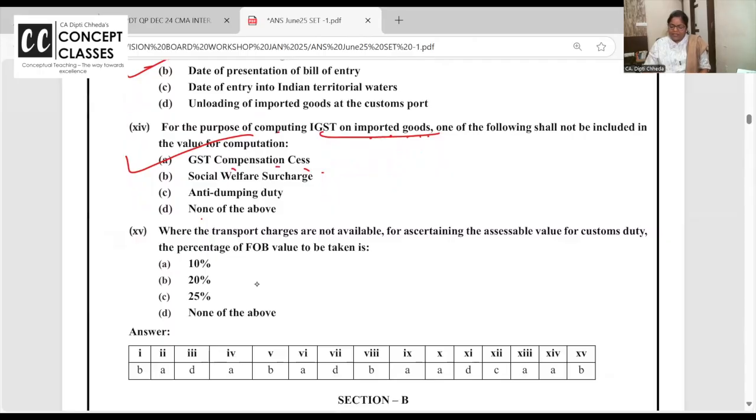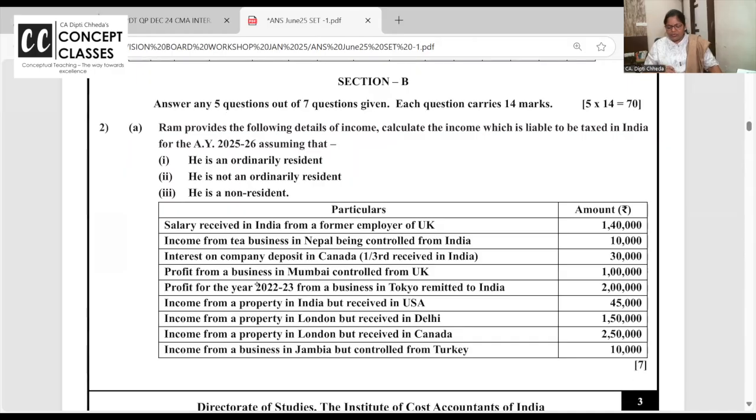And where the transport charges are not available, what rate you have to take? 10% of the assessable value you have to take as transport charges. Right. Not 10, sorry, 20. Nothing given then 20. That's all for this. Chalo, let us solve. These are very easy questions.